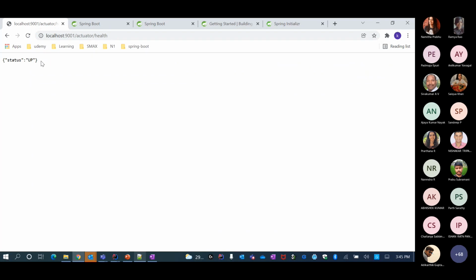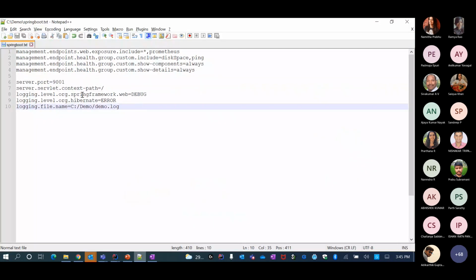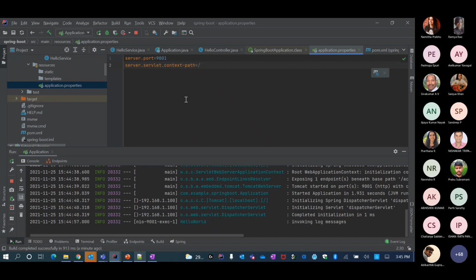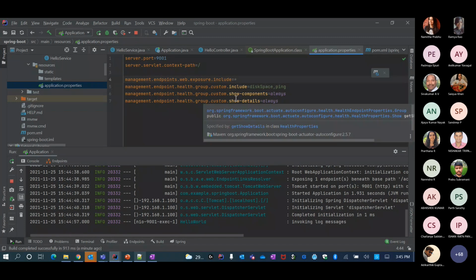But let's say I want to expose much more from a metrics perspective. So I take all these things and say expose all my metrics. And for the custom group, I'm saying also include the disk space as part of a custom metric. That's all I do here.